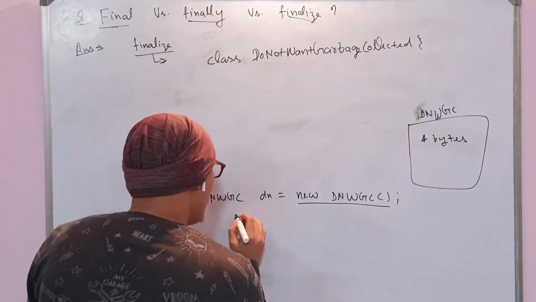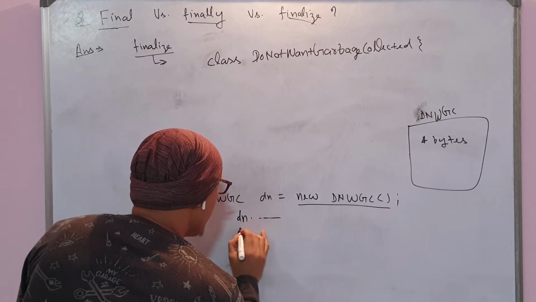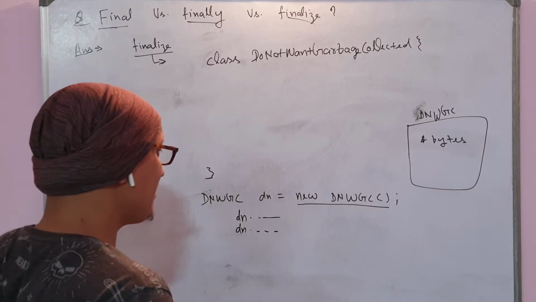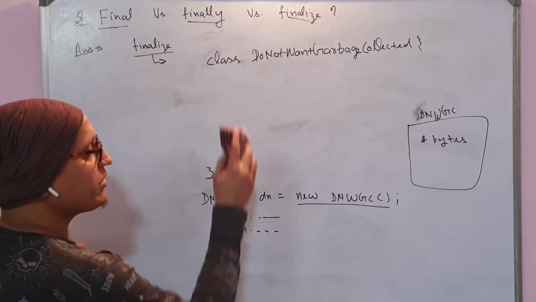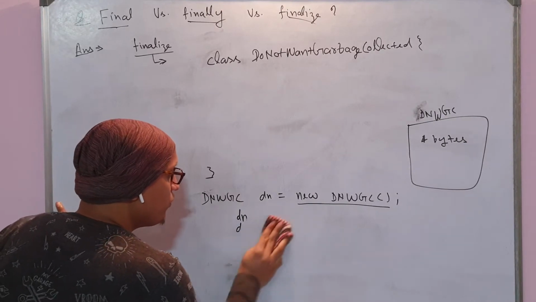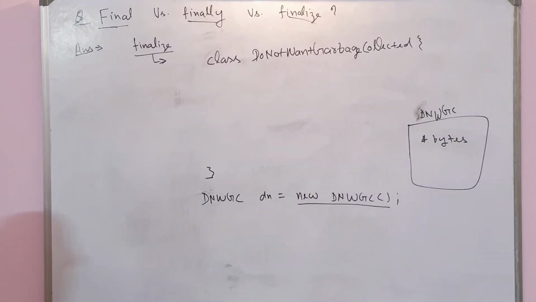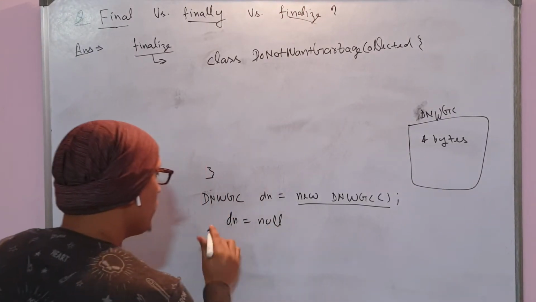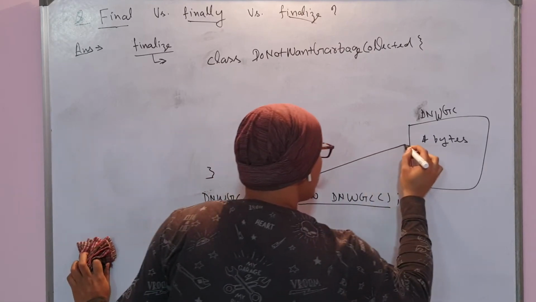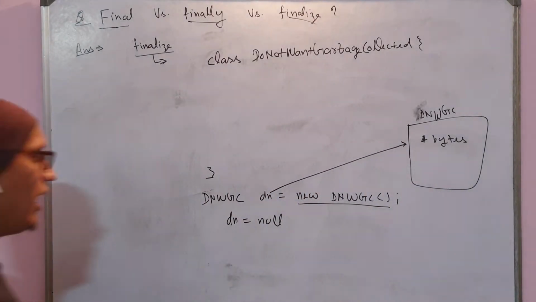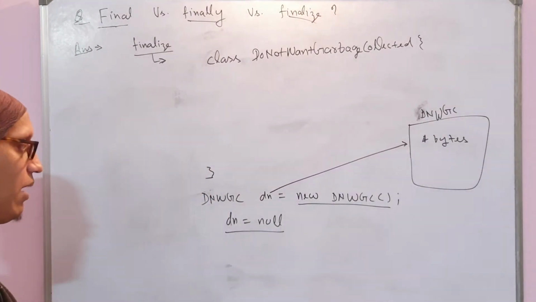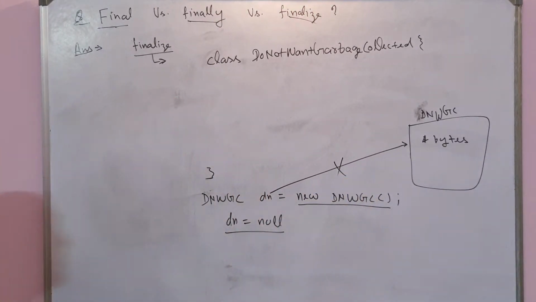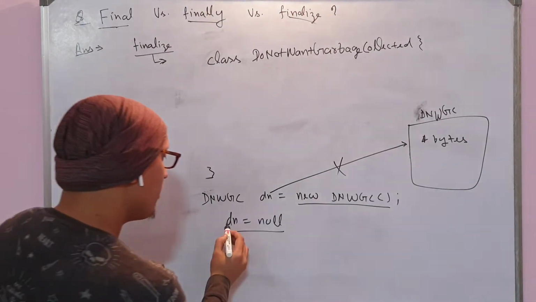When you are doing some operation, dn dot something, dn dot something, it's okay. What if you don't want this object at any point of time? You just need to set the reference dn equal to null. Before that, this reference was referring to this memory. As soon as you do dn equal to null, this object won't get any reference. That means the reference is deleted.